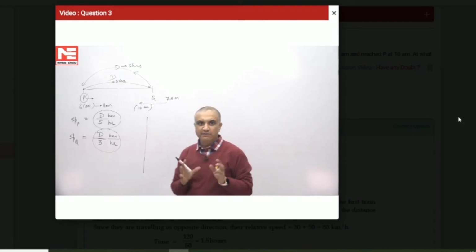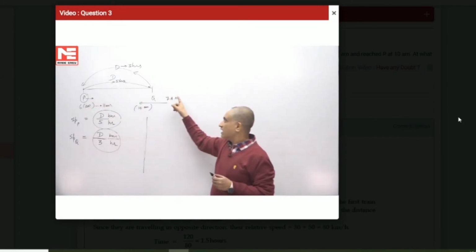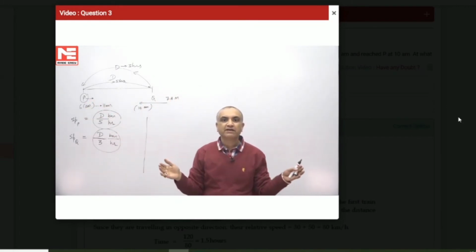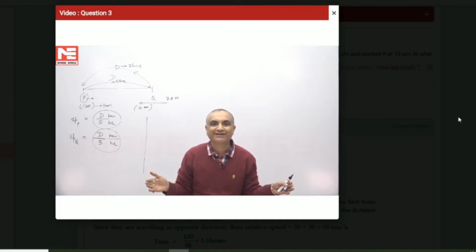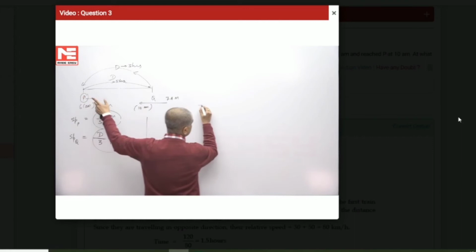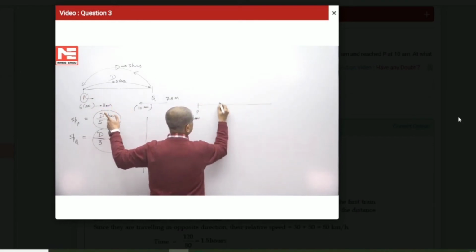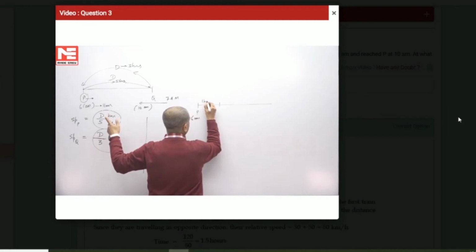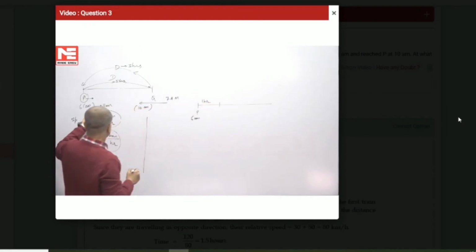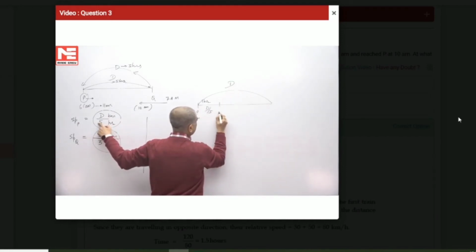First of all, let me bring them onto a common platform. This had started at 6 a.m. and this is starting at 7 a.m. Let me bring them to a common platform, let it be 7 a.m. So what will happen? This train, which is leaving from P at 6 a.m., at 7 a.m., for 1 hour, will travel d by 5. Total distance is d. This had already gone d by 5.